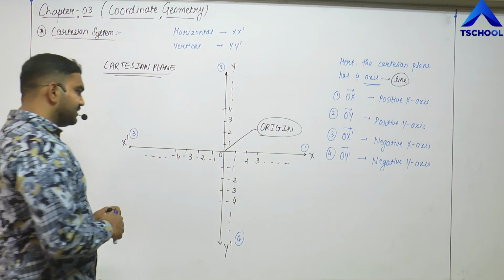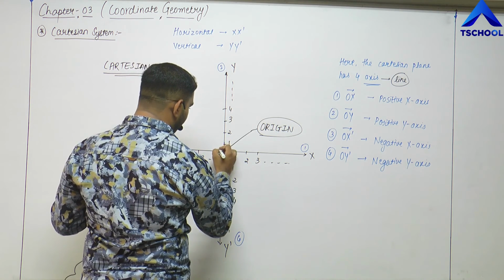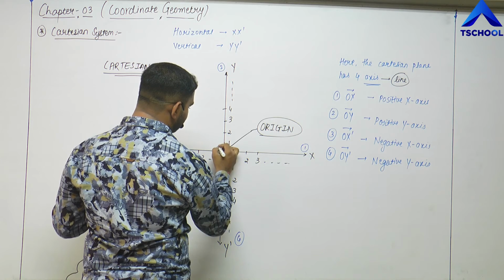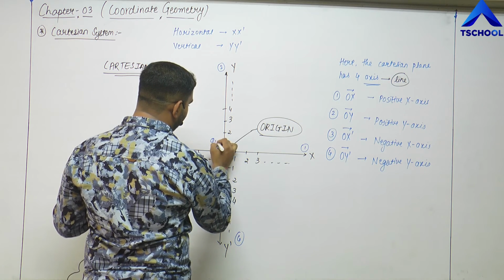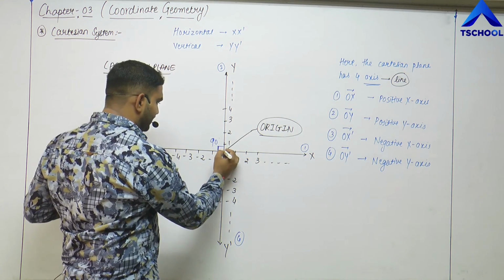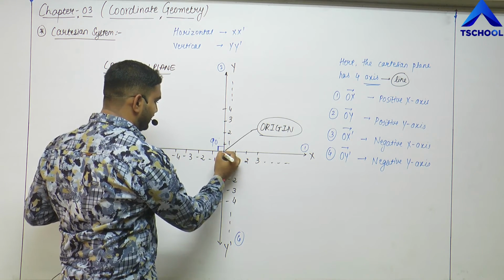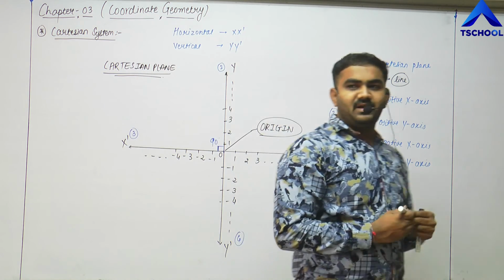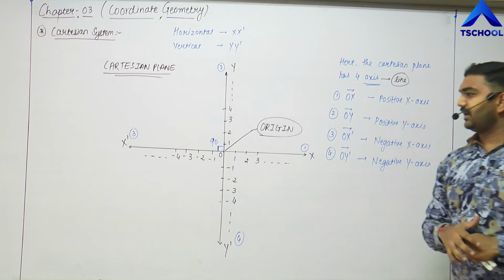Friends, whenever these lines meet, you must know that the angle between these two lines must be perfectly 90 degrees. Only then do they form a Cartesian plane, else they will not. If you say, sir, we can meet them in any way, that does not form a Cartesian plane.